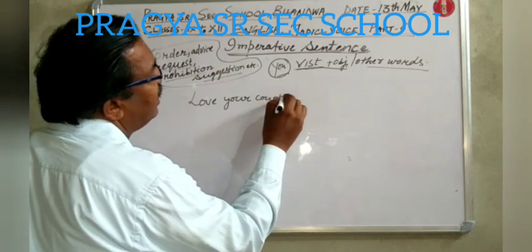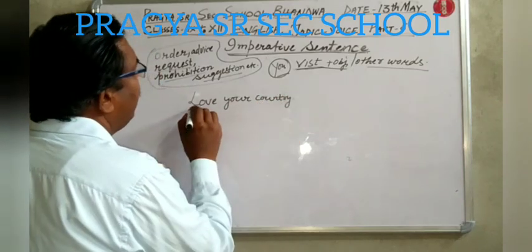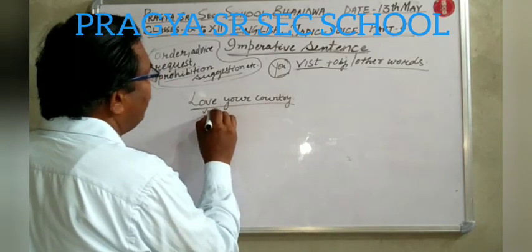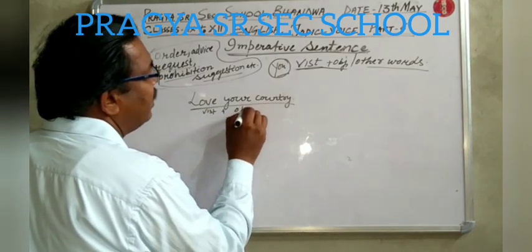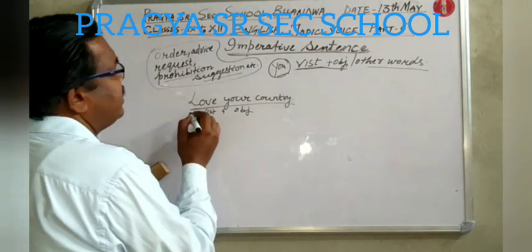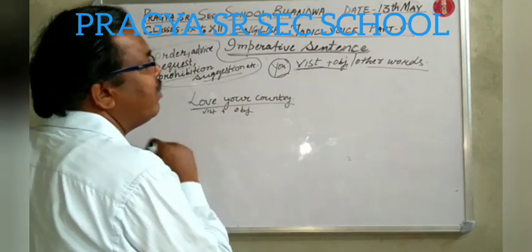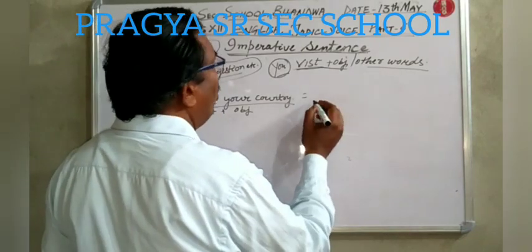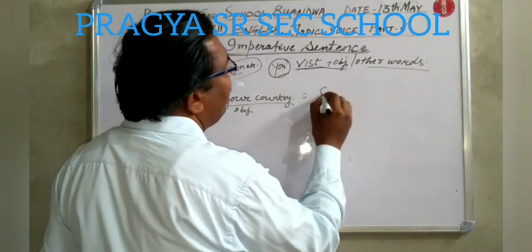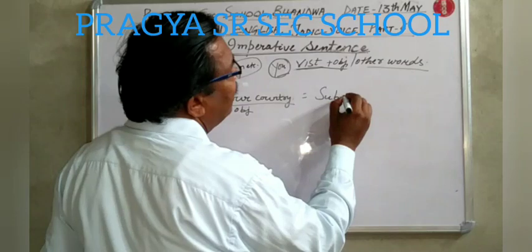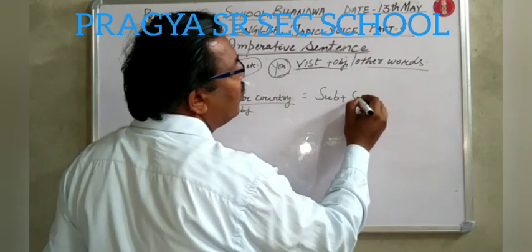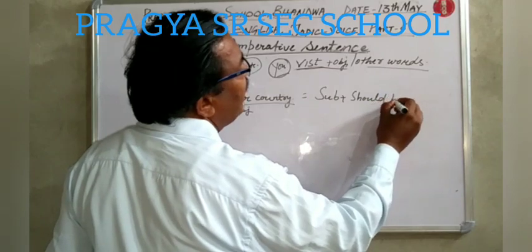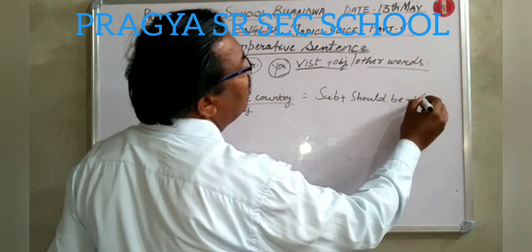The active voice structure is first form of verb plus object, and it gives an advice. Then while changing into passive voice, we shall follow this structure also: the object will be the subject, then should, S-H-O-U-L-D, then be, then third form of verb.